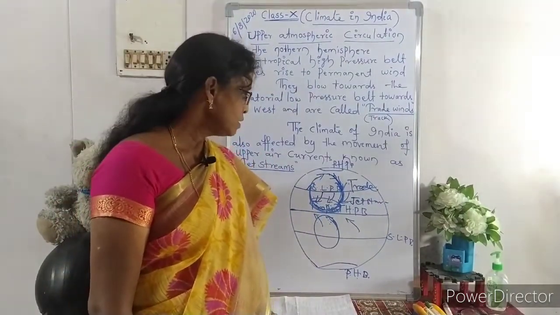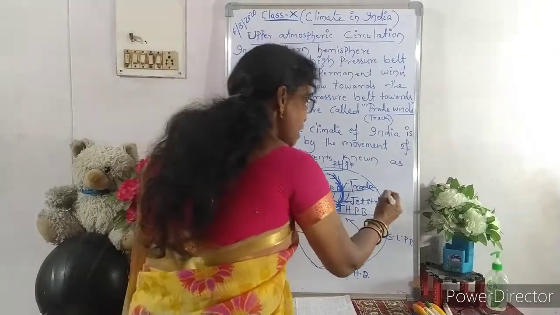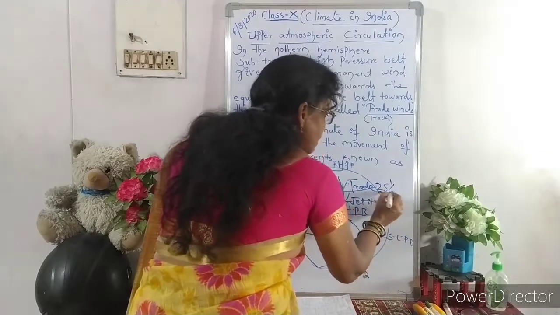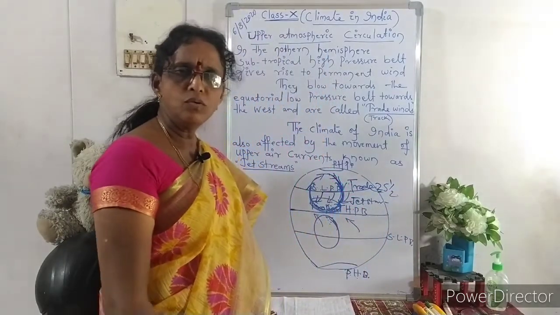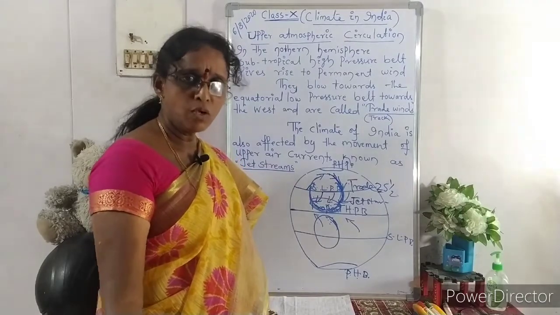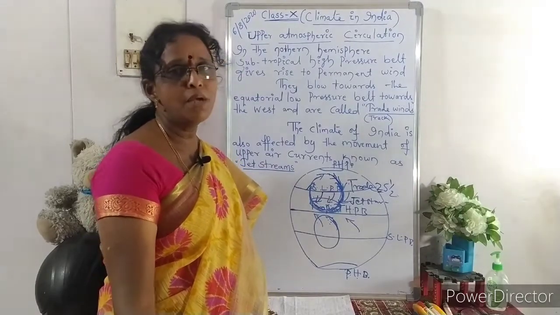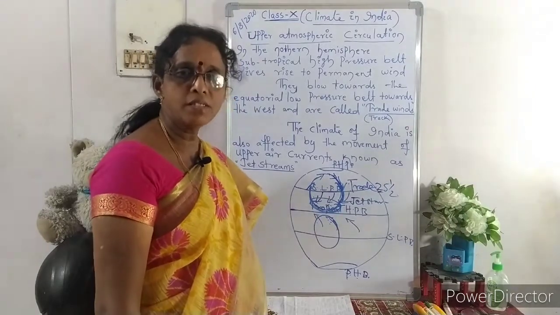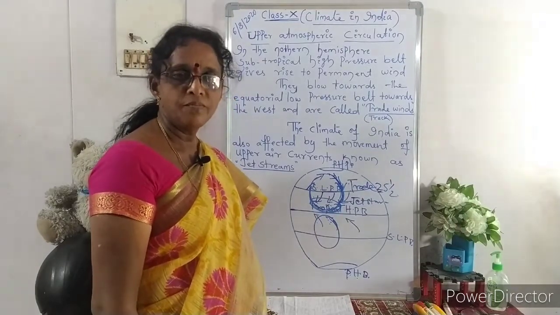Usually these jet streams occur at 25 degrees latitude, and due to the jet streams, the neighboring areas get a cool atmosphere, and sometimes it happens to rain. This is all about the four factors of the climate.